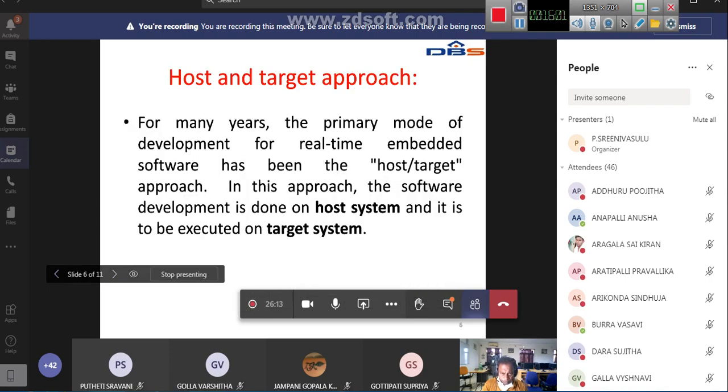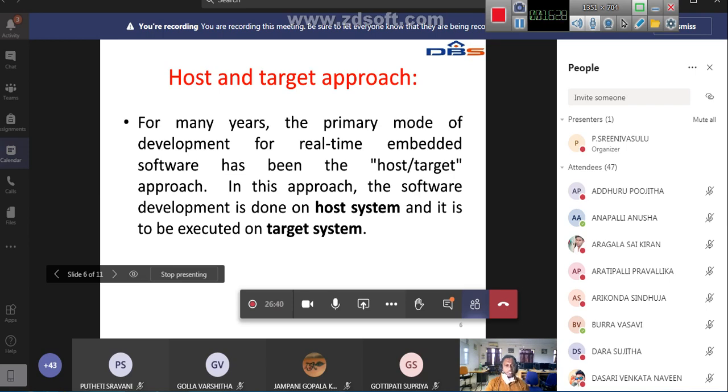Next we will see the host and target approach of embedded systems. The primary mode of development for real-time embedded software has been the host-target approach. Host means the person who is responsible for initiating that particular process.